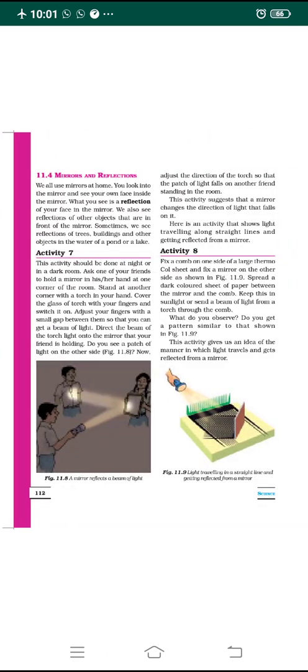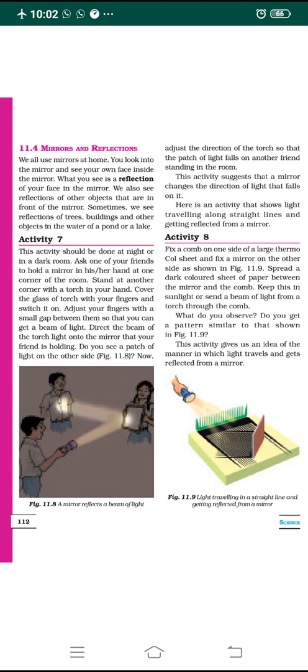And today, let me explain the next concept of this lesson, that is mirrors and reflections. Very important. Dear students, we all use mirrors at home, am I right or not? We like to look at mirrors because we usually check everything. Whenever you are going out, you go to the mirror and see your own face in it. It's quite common, everybody does it.